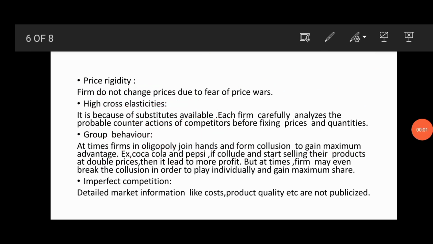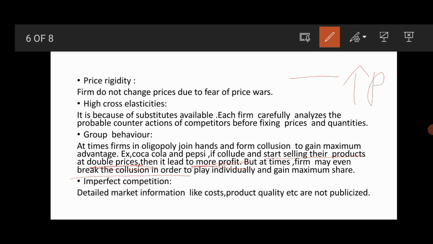If these two firms start selling their products at double prices, then it leads to more profit. But at times firms may even break the collusions, so they start to cooperate with each other. When they cooperate with each other, they can charge higher prices, and through that they can gain more profit.